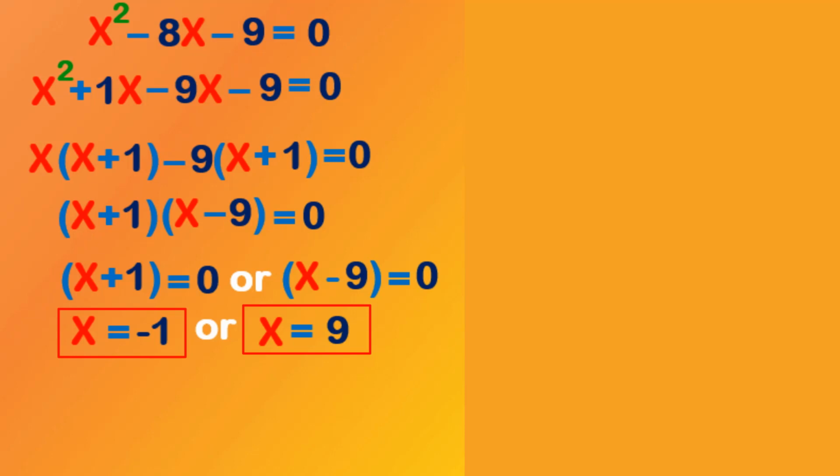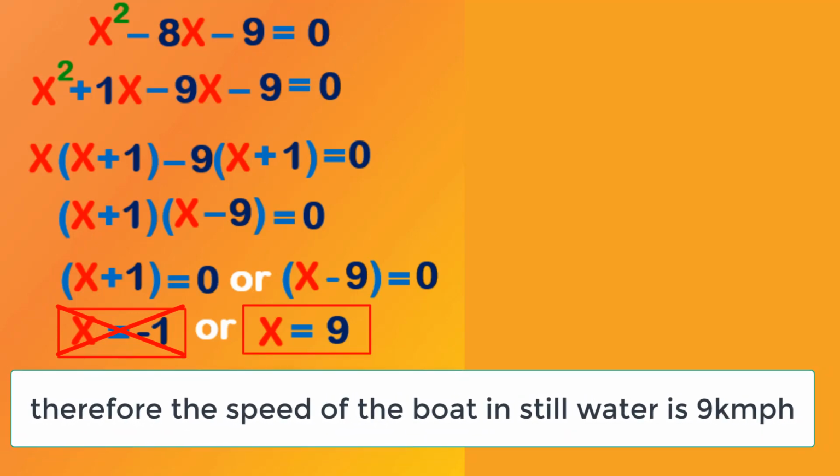Here one value of x is a positive integer and the other is a negative integer. We know that the speed of any object cannot be a negative number. So we do not consider x equals minus 1, as it is negative and speed cannot be expressed in negative numbers. We have to take the positive value, that is 9, as the speed of the boat in still water. Therefore the speed of the boat in still water is 9 km/h. So this is the solution for the 10th problem.